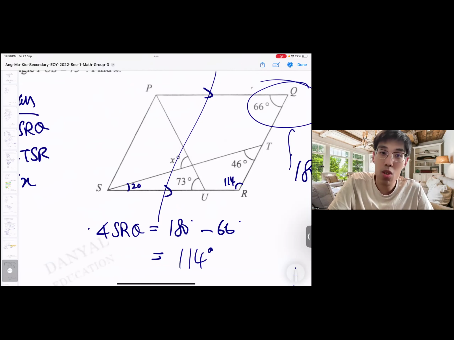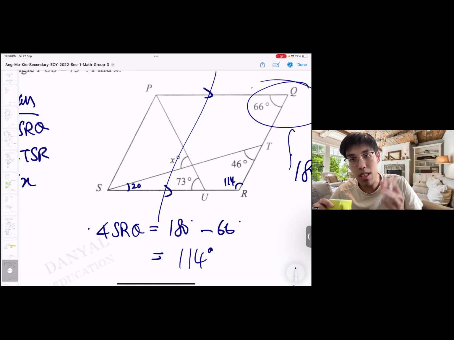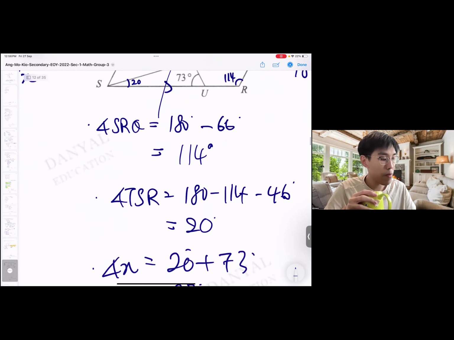In the end, I still get 93. So we can say this diagram is not drawn to scale, because the 66 looks bigger than the 73. But that's based on observation. When it comes to such calculations, don't bet on observation too much. Trust your calculations. In primary school, we do more common sense, and the diagrams cannot be too far off in terms of accuracy. Now as we come to secondary school, we must trust our calculations more. That is the difference between primary school and secondary school. Must make the change soon.